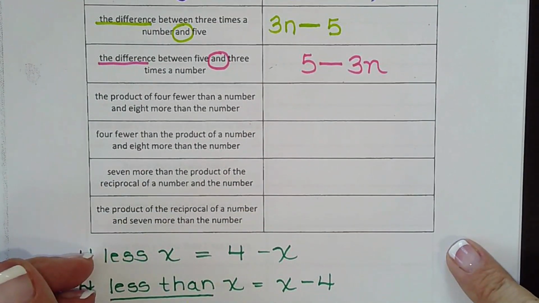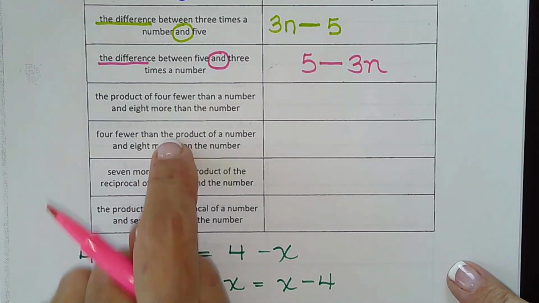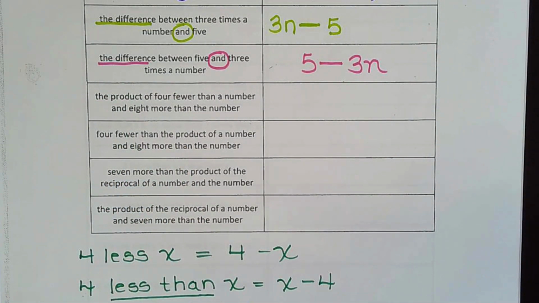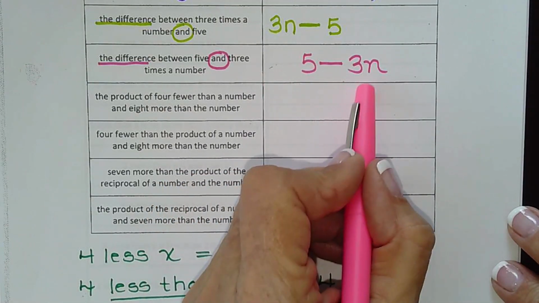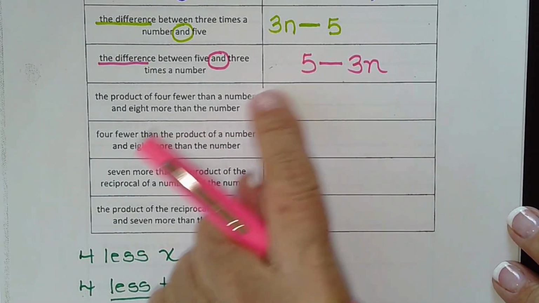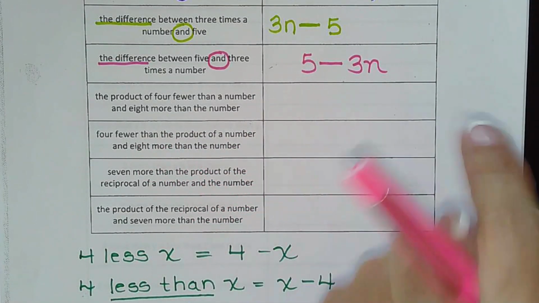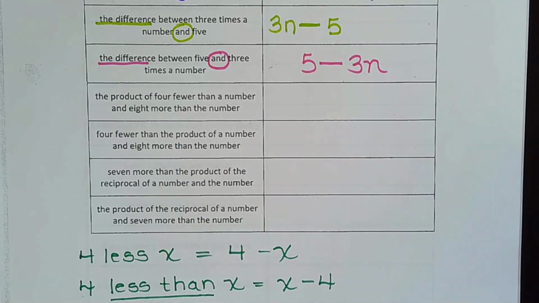Okay, so turn off your recording, your video, and do those next 4, and don't be afraid of missing them. Just write them in pencil. And what I always recommend with students is if you do miss them, cross it out instead of erasing. You can see what you did wrong and learn from that, and then write it the correct way. Go ahead and do those 4, and then turn the recording back on, and we will go over those last 4 together.